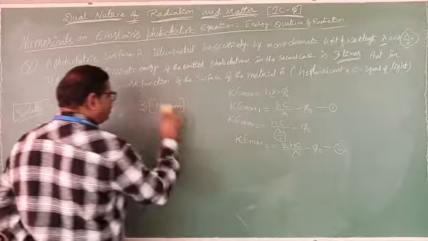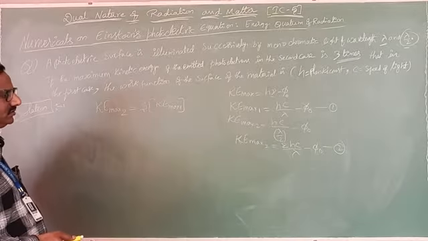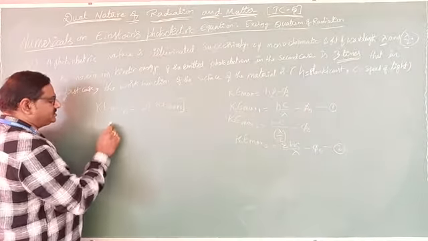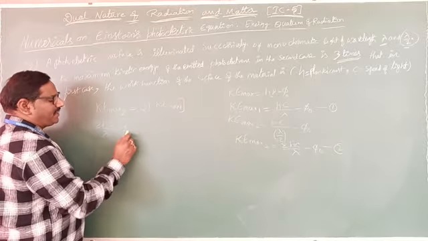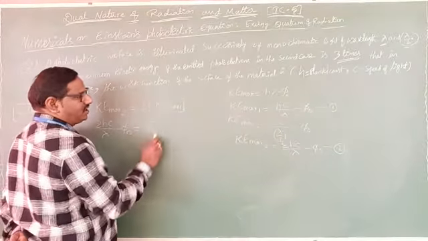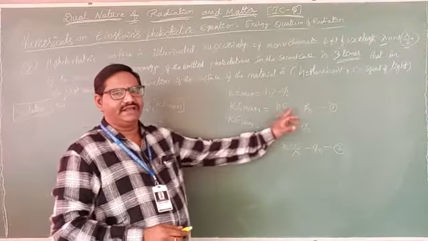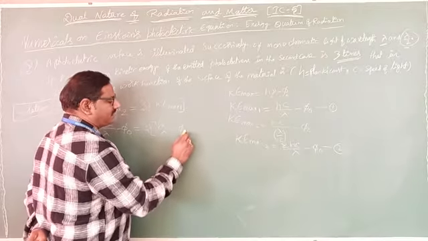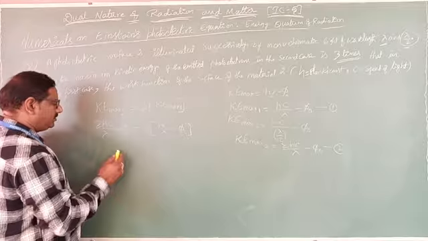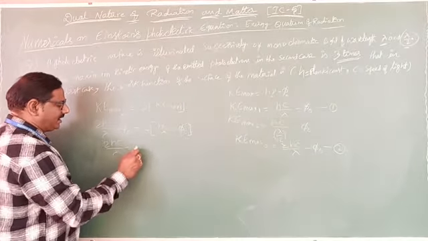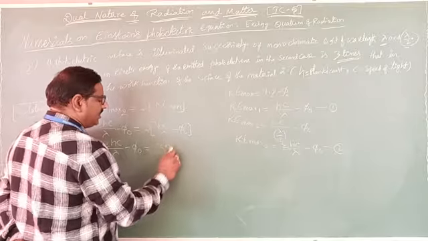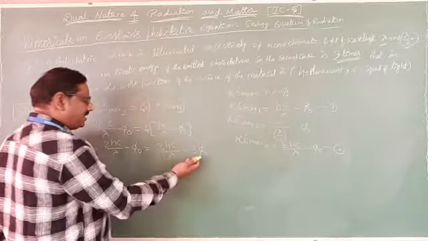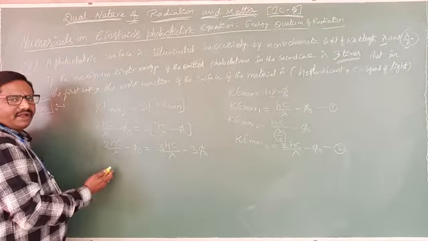Now these two are substituted here. Note down KE maximum 2, from equation 2, what can you write? 2hc by lambda minus phi naught equals 3 times of the first case. What can you get? hc by lambda minus phi naught. So I want to write hc by lambda minus phi naught. Now multiply with this one, then 2hc by lambda minus phi naught equals 3hc by lambda minus 3 phi naught. Here we have minus 3 phi naught, take this side, it will become plus.